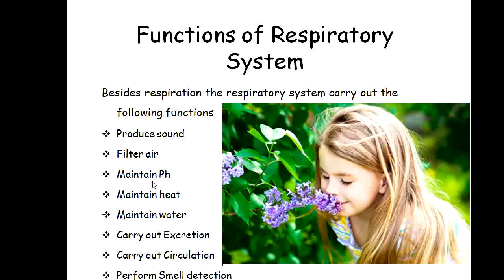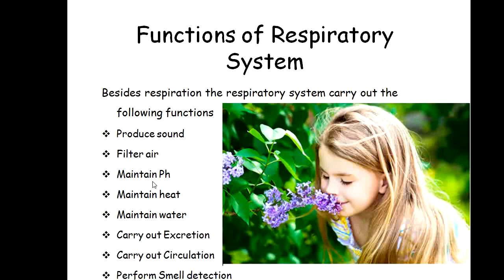That increases the acidity of the body and decreases the pH of the body. This increase in acidity can lead to certain unwanted changes inside the body. So to avoid those unwanted changes, the respiratory system exhales this carbon dioxide.